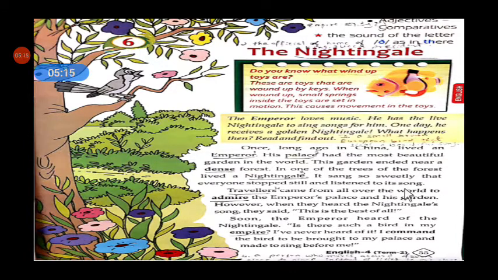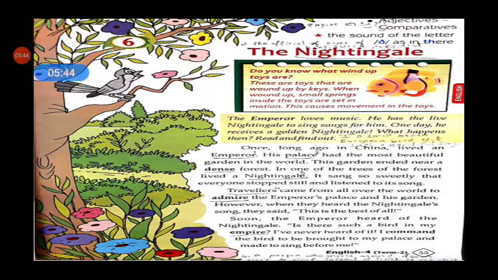That nightingale used to sing so sweetly, so melodiously. When it started singing, everyone who lived in that forest stopped their work and gave attention to that bird's song.